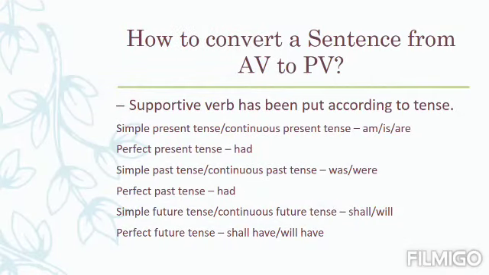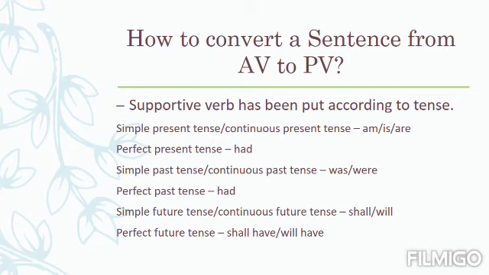Now, the second change which we should make while transferring the sentence from active voice to passive voice is with reference to the supportive verb. The supportive verb is put according to tense. For example, if the sentence is in simple present tense or continuous present tense, the supportive verbs used are is, am, and are. If the sentence is in perfect present tense, the supportive verb will be had.